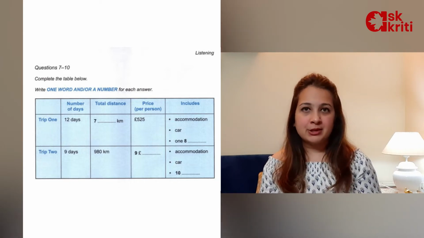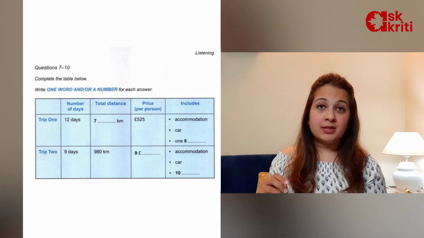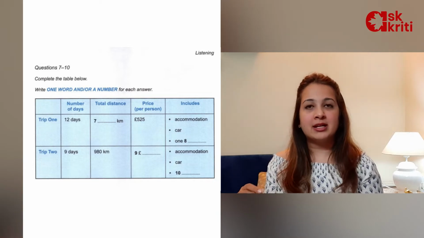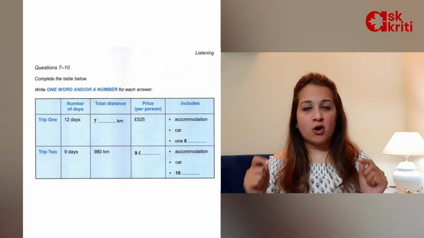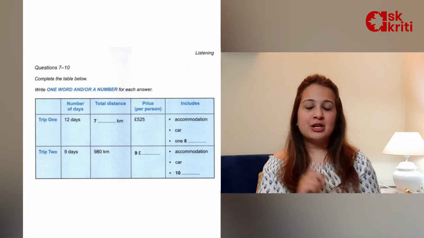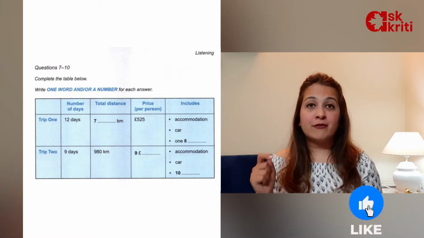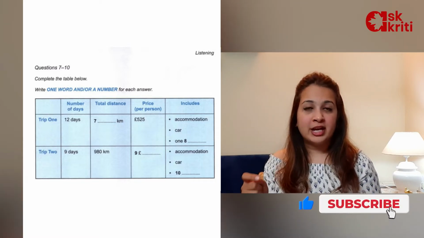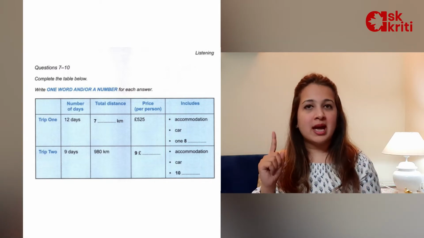Coming on to the tips and tricks. There are a few pointers that you need to keep in mind to attempt this question. The first and foremost thing is, over the question, there's a sentence given as write one word or write not more than 2 words. So what is the difference? When it says one word, it strictly means you have to limit yourself to one word. If it says one word or number, limit yourself to only one word and number.